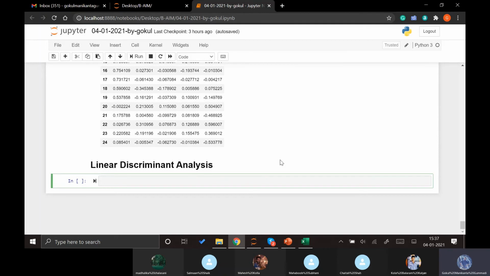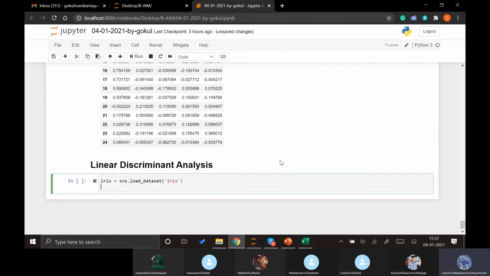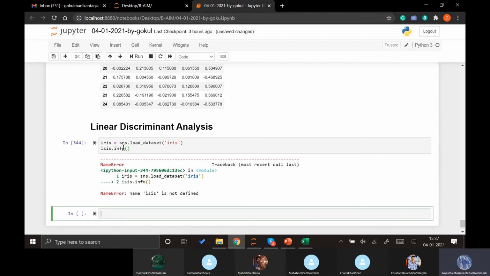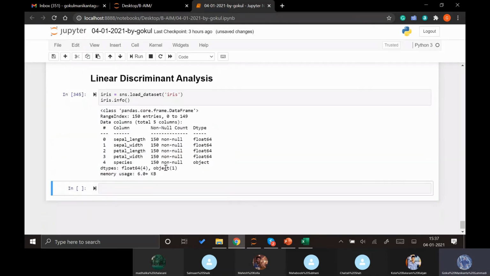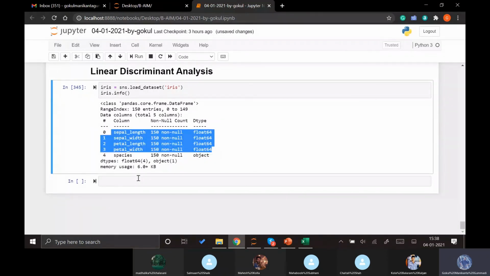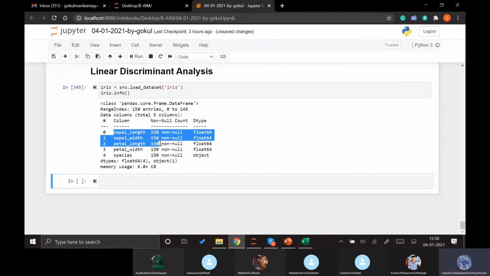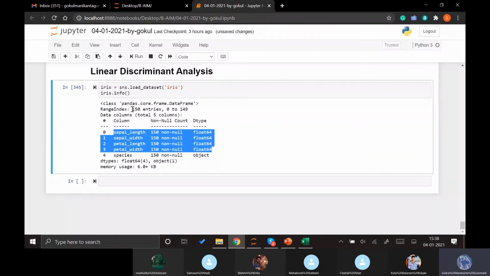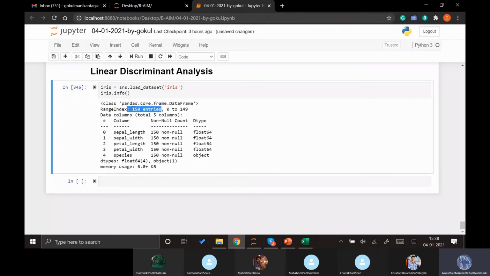So let's quickly take the Iris dataset here, which we usually apply to many. load.dataset iris, then info. We can see our species is a categorical variable, which is the dependent variable. The other 4 are the independent variables. We have 4 columns and 150 rows here.